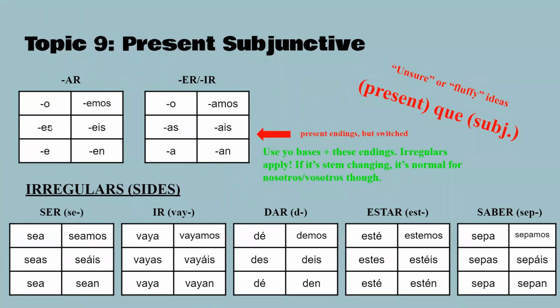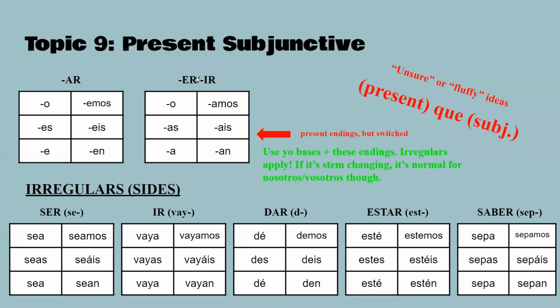So, okay. Present subjunctive. This is something more like unsure or fluffy ideas. So usually there's two parts of a sentence separated by que. The first part is present, second part is subjunctive, present subjunctive. Here are the endings. And if you notice, it's the same as the present, but it's just switched.